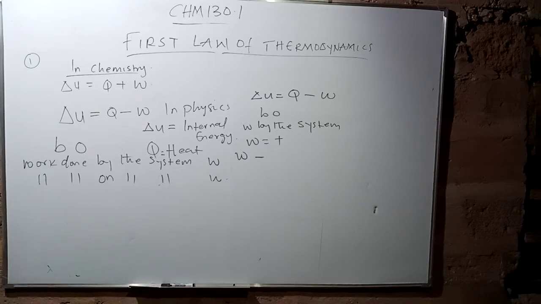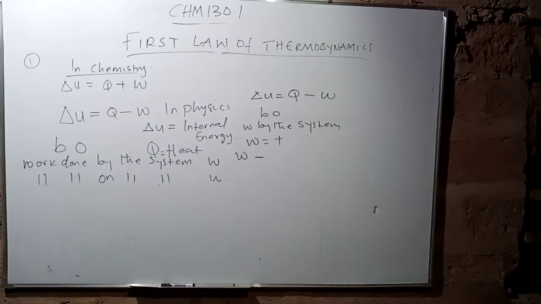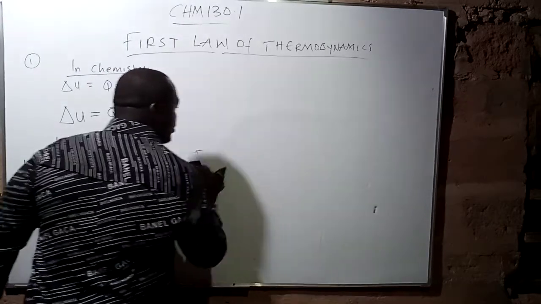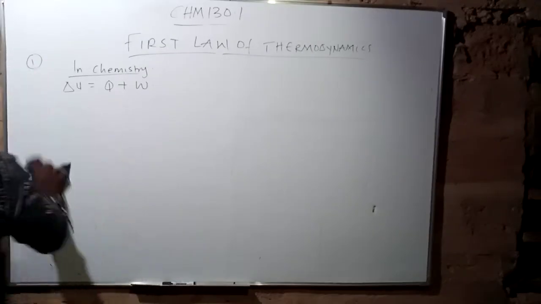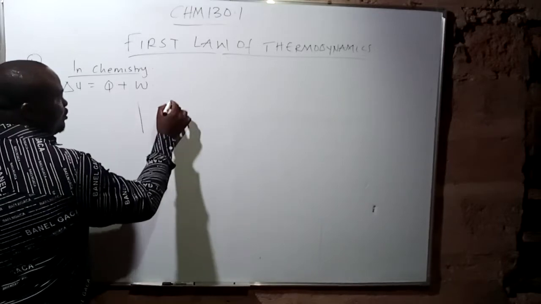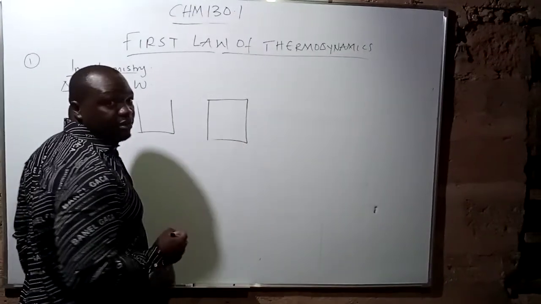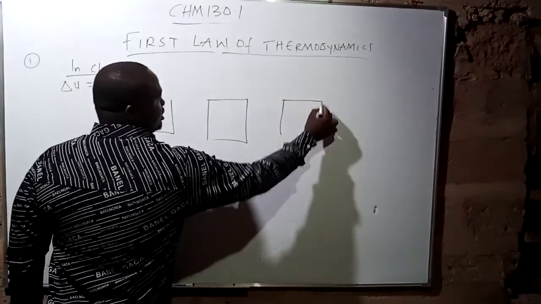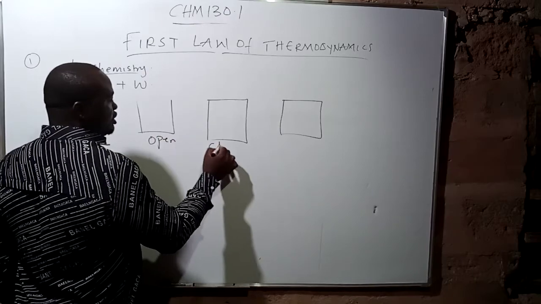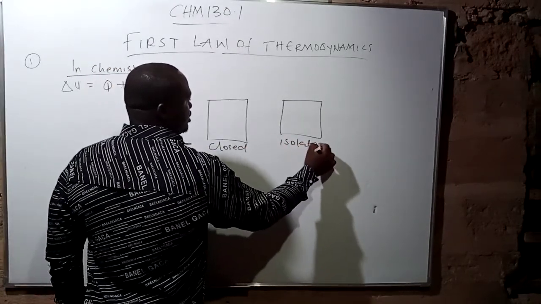Now, if this is the system, I want to talk about different types of system. Follow me on this video. Now, for a system, we have, of course, the open system, the closed system, and the isolated system. So this is the open, this is the closed, and this is the isolated system.